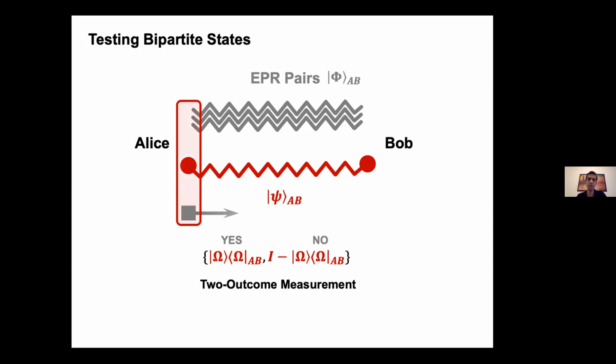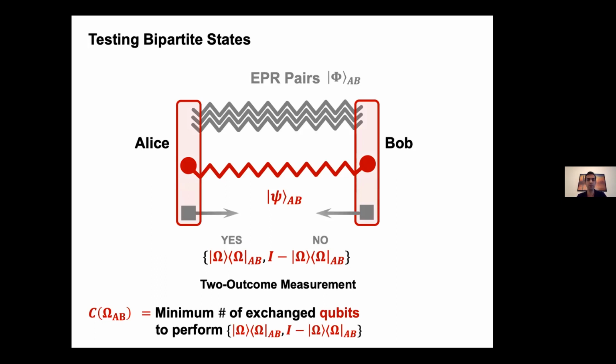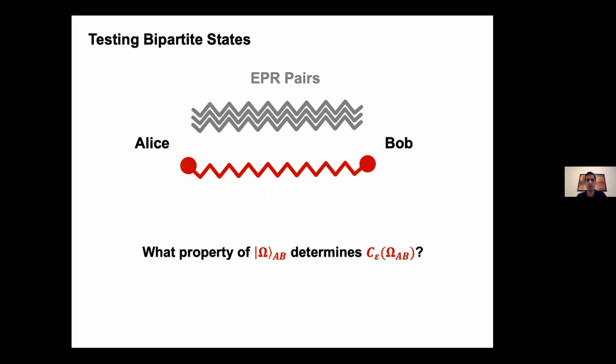The way Alice and Bob communicate to perform this joint measurement is like this. They apply local unitaries on their share of the state, the EPR pairs, and some ancilla register, which they then send back and forth a bunch of times to achieve the measurement. The minimum number of qubits they need to exchange to perform this joint measurement is called the communication complexity of testing the state omega, denoted by C of omega. We're going to actually allow the parties to instead perform an epsilon approximation of this, measured in the operator norm. The communication complexity of this approximate version is denoted by C sub epsilon. All right, so this is the setup.